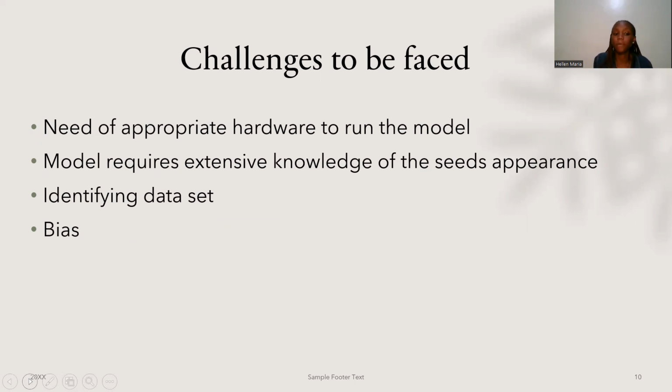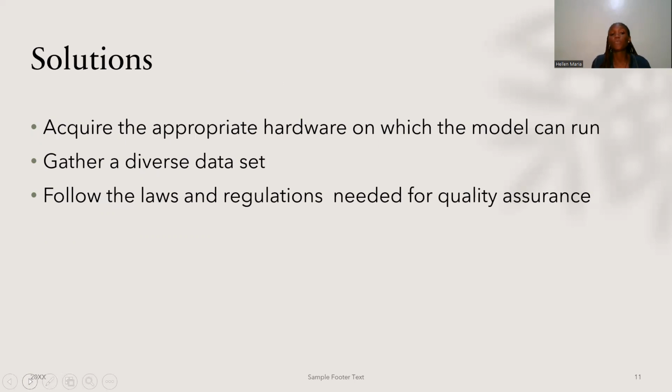And then there is also bias. Yes, the model may be biased because of the data that is originally entered into it. So how do we solve these problems? We have to, first of all, acquire the appropriate hardware in which this model is supposed to run. How? We're supposed to look for hardware in which to embed. Is it a phone? Is it a camera? Something that will be able to capture those images of the seeds for them to be processed as bad and good. And then we also have to gather a diverse data set.